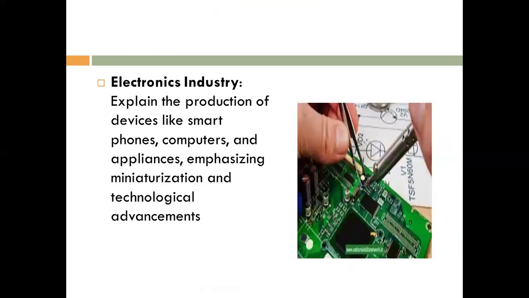Now the electronic industry. Explain the production of devices like smartphones, computers and appliances, emphasizing the manufacturing and technological advancement. Same here, devices like smartphones are also assembled.